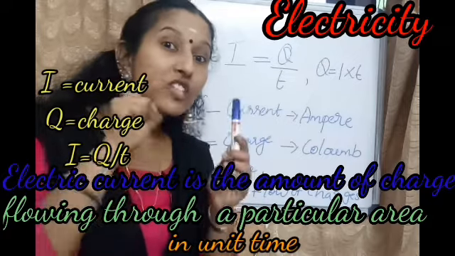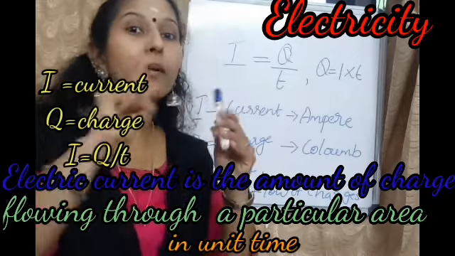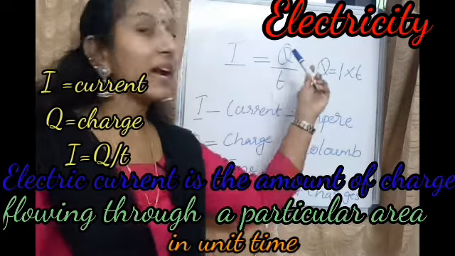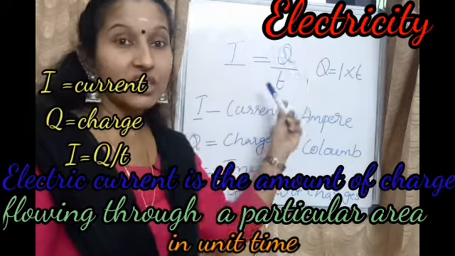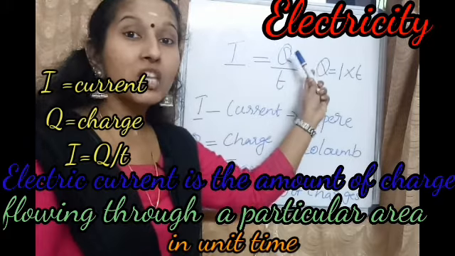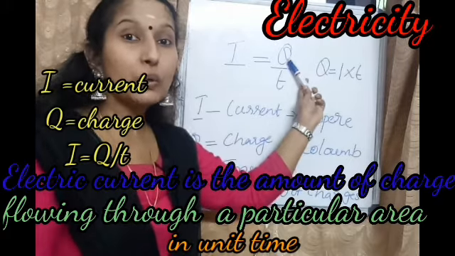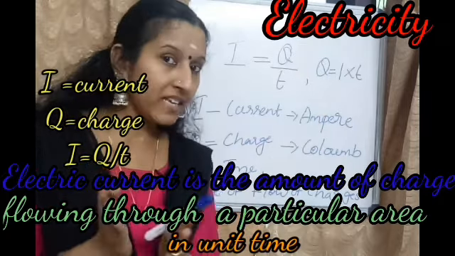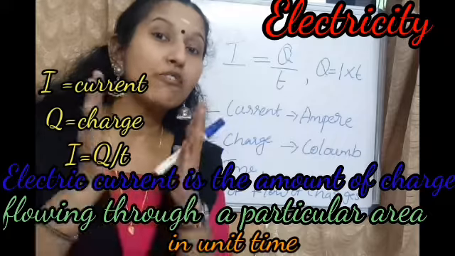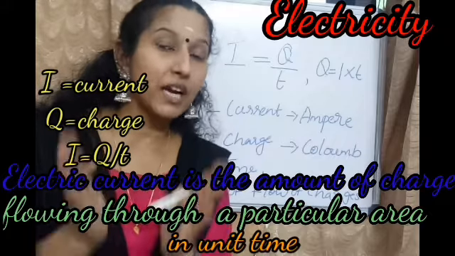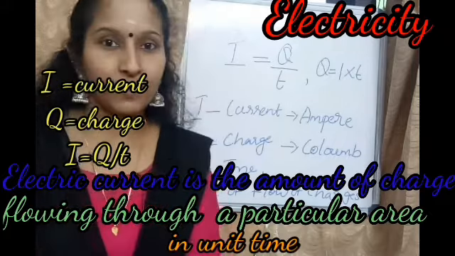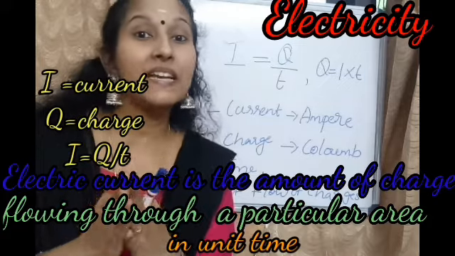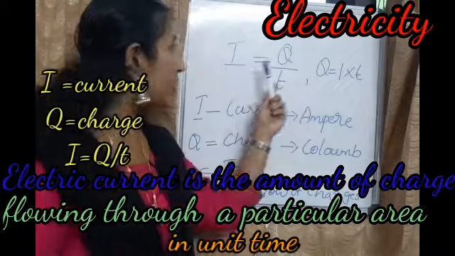That's the amount of charge that flows through a particular area or through a circuit, right? So Q by T indicates what? It is the amount of charge that flows through a circuit in unit time. Q by T is the amount of charge flowing through a particular area or circuit in unit time. What is that? That is current. Which symbol stands for current? I. So I equal to Q by T.